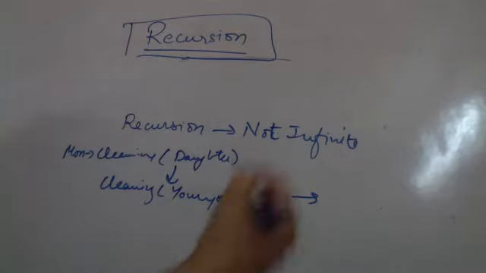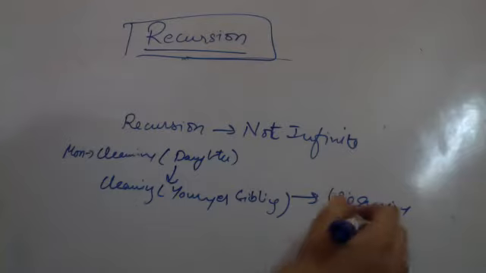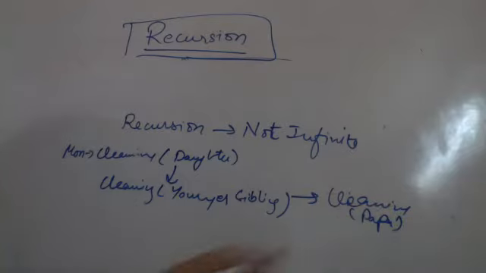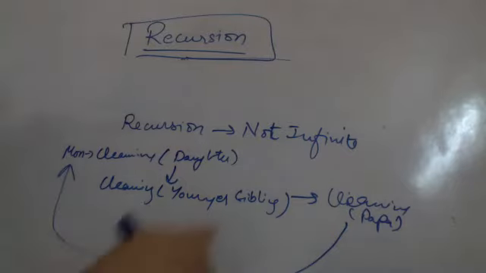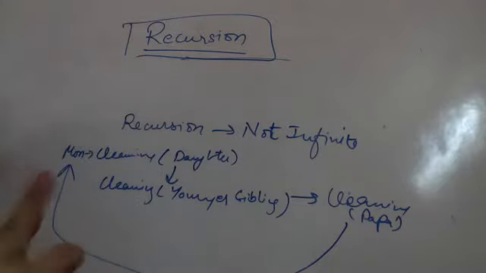He calls it for papa. So the cleaning is recursively called for papa. कि पापा प्लीज आप मेरी हेल्प कर दो. और पापा ultimately again calls mom for cleaning. कि अरे यार तू ही कर देना. So this becomes an endless recursion. It is going to call infinite. This should not happen. This is not what we want.